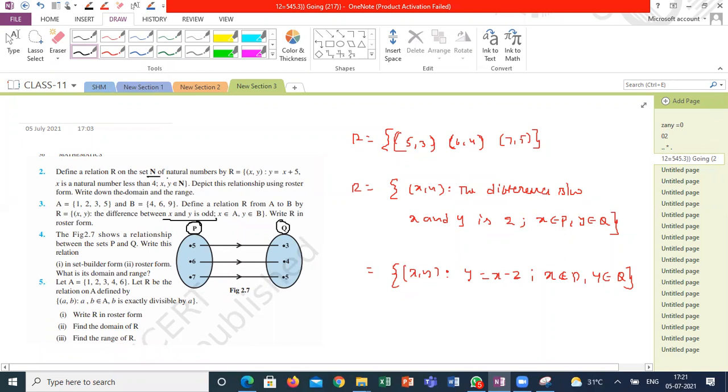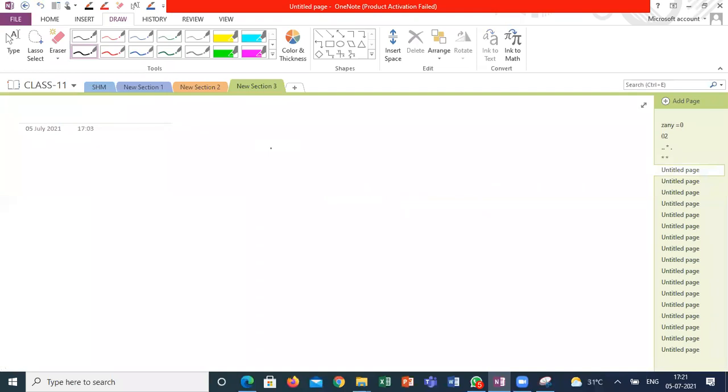x comma y, where x is a natural number less than 4 and y is also a natural number. That means he is defining a relation from natural numbers to natural numbers. Clearly he is explaining what set A and what set B are here. So compulsorily they will define it properly. Don't think they won't define.